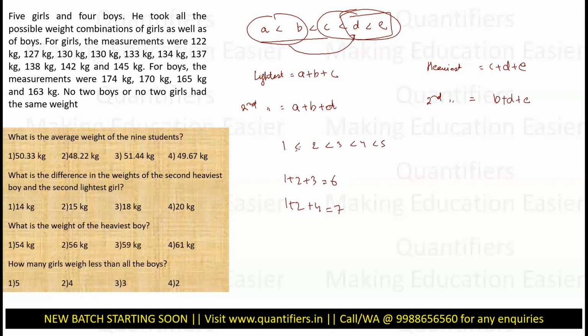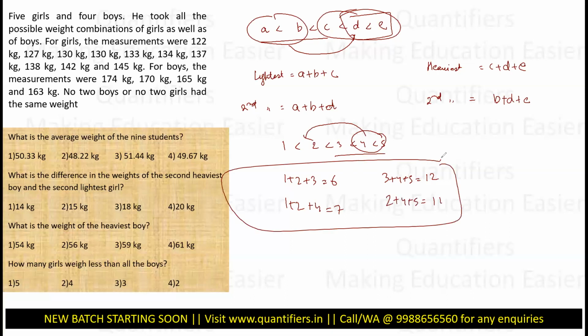No other combination. 1, 3, 4, 1, 4, 5, 3, 4, 5, 2, 3, 4. No other combination will give me this. Similarly, the heaviest one, 3, 4, 5, that is 12. It is the heaviest one. And then second heaviest one would be 5, 4 and 2. 11. So these are the combinations which again can be uniquely determined. Once you have reached up to this step, now once you have understood this, now the question is gone. It is now just a matter of seconds when you will be able to extract your results, right?